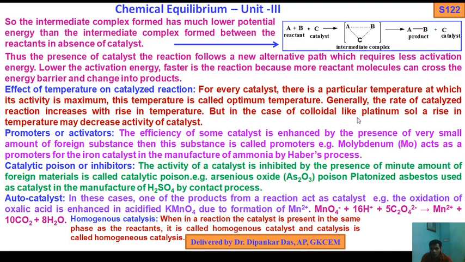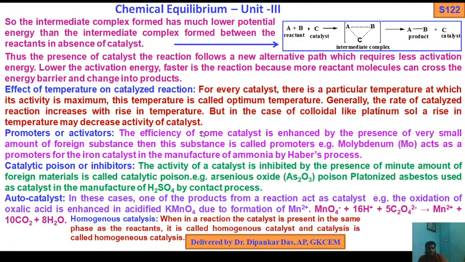But in the case of colloidal platinum, a rise in temperature may decrease the activity of the catalyst. Very few cases.